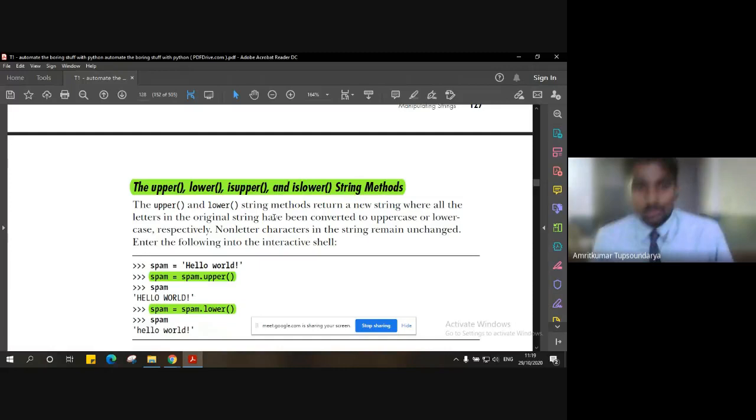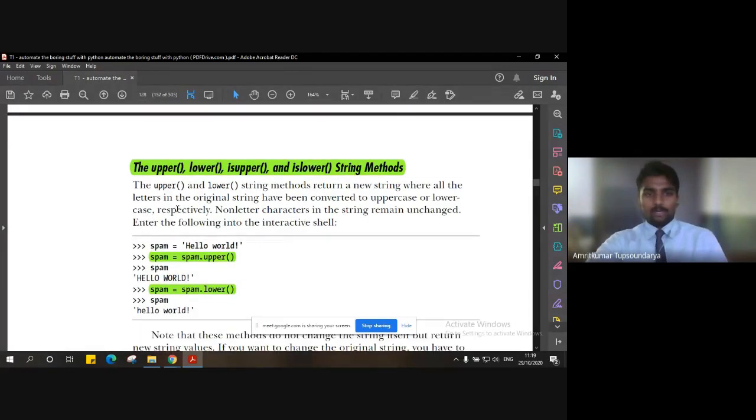Anyways, as you must have already guessed, the upper method helps us make the text into uppercase letters. If you have a string stored in a particular variable, you just call that variable with the dot operator. How do we invoke a method? The variable name, the dot operator, and the name of the method.